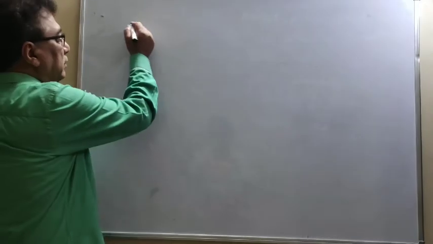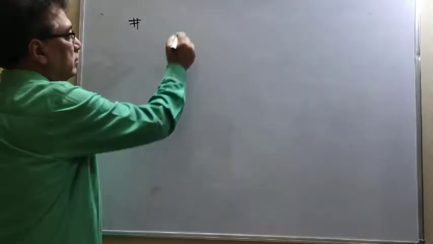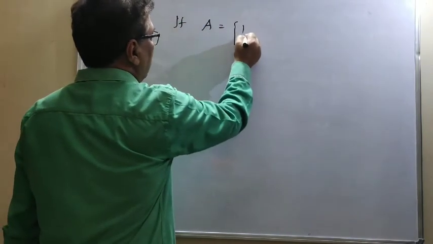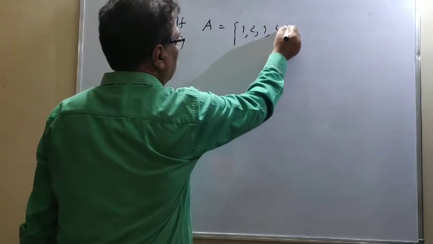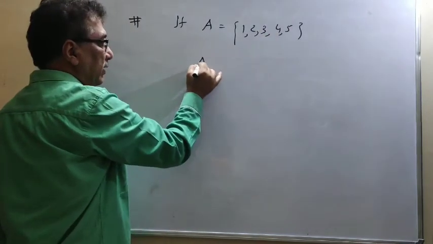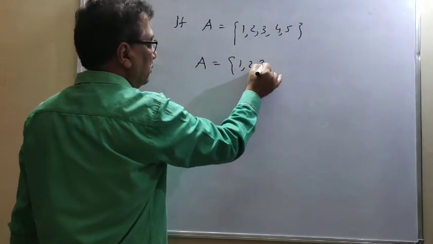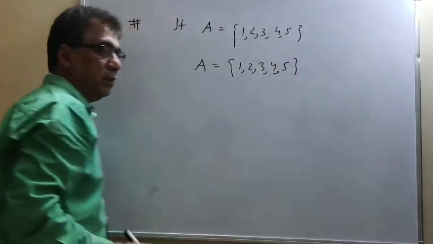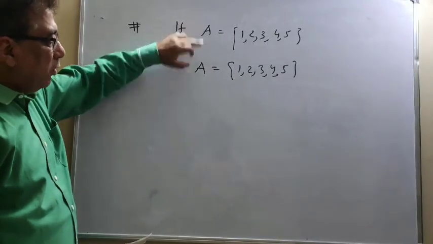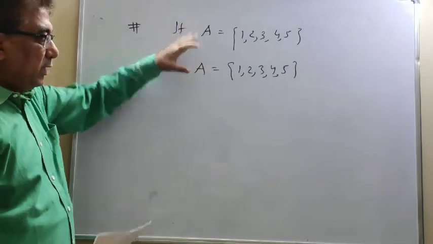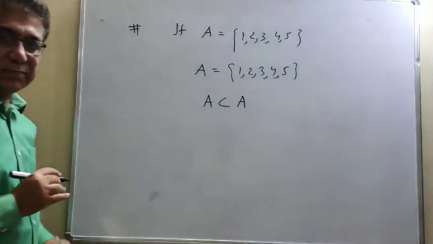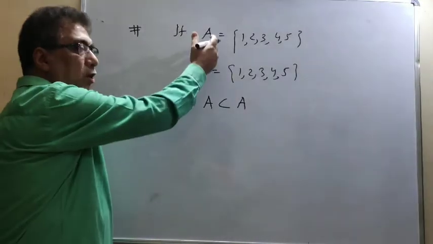Now further, if we extend that discussion, and again I take A as 1, 2, 3, 4, 5, and again A as 1, 2, 3, 4, 5. So what we observe here is that each element of A belongs to A. Okay, so this may be written as A is a subset of A, and this is true for all such sets.